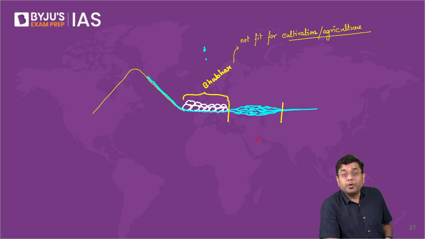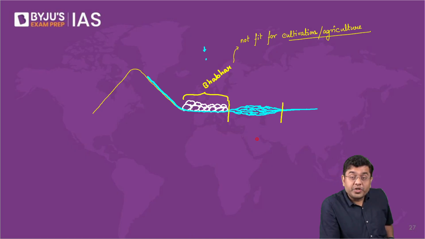But here, what do you observe in general when we talk about the moisture level presence in the soil? Will it be high or will it be low? What do you think? It will be very high, isn't it? Yes. So in this region, the moisture level will be very high. Perfect.